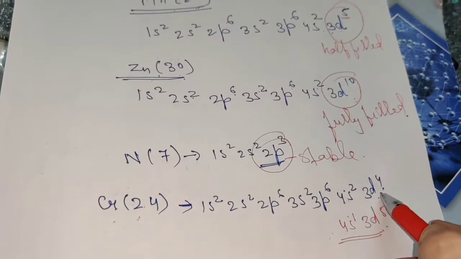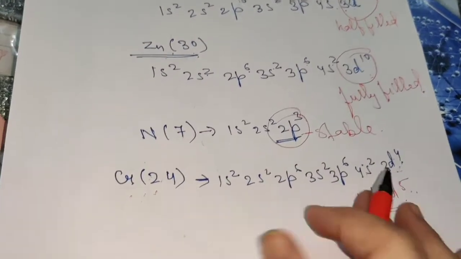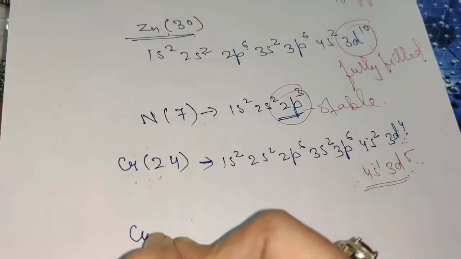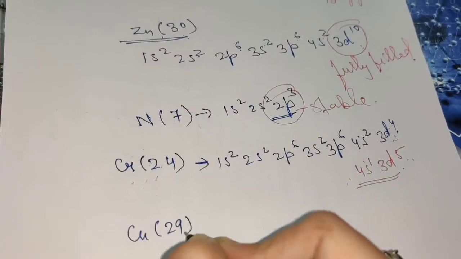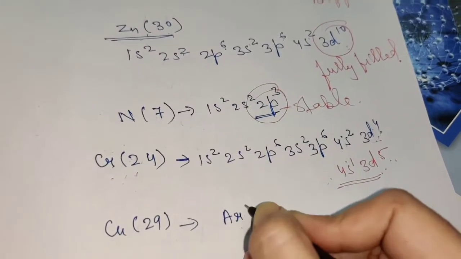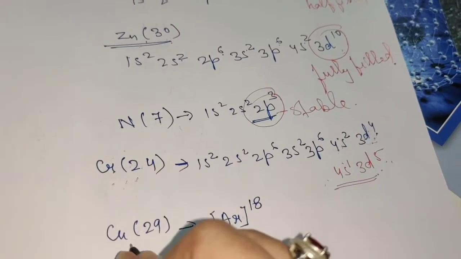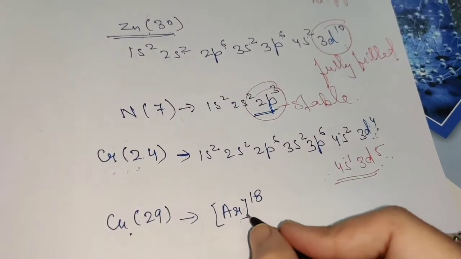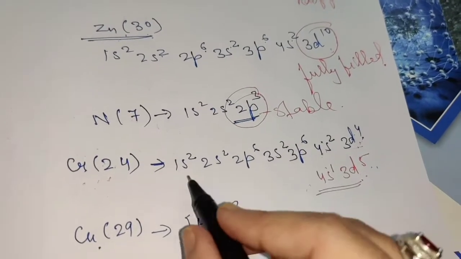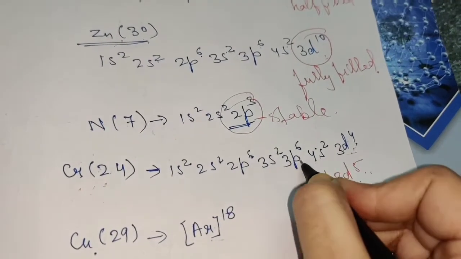So please do remember, children, that in the case of chromium, one electron moves from s to d, and in the case of copper also the same thing happens. Copper is atomic number 29. When you write the electronic configuration, as I told you, you can write it in short. Argon, 18, is the nearest noble gas with respect to copper. After argon 18, we have reached till here.